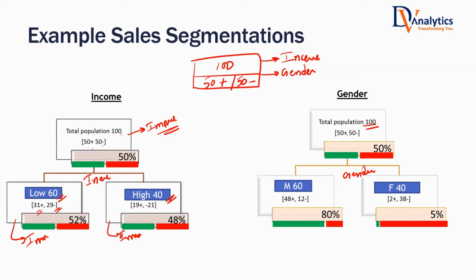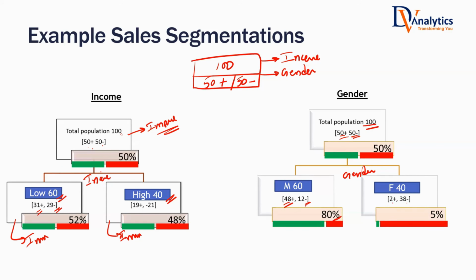Alternatively, you can also divide based on gender if you like to. The same 100 customers, 50 are buying, 50 are not buying. If you divide based on gender, there are 60 male customers. How many of them are buying? 48 are buying, 12 are not buying. That means 80% buying, 20% not buying. Within the 40 female customers, 2 are buying, 38 are not buying. 5% are buying, 95% are not buying.